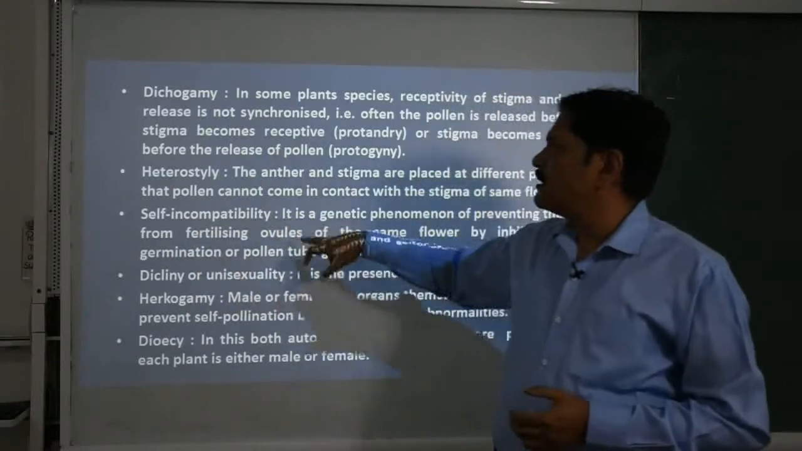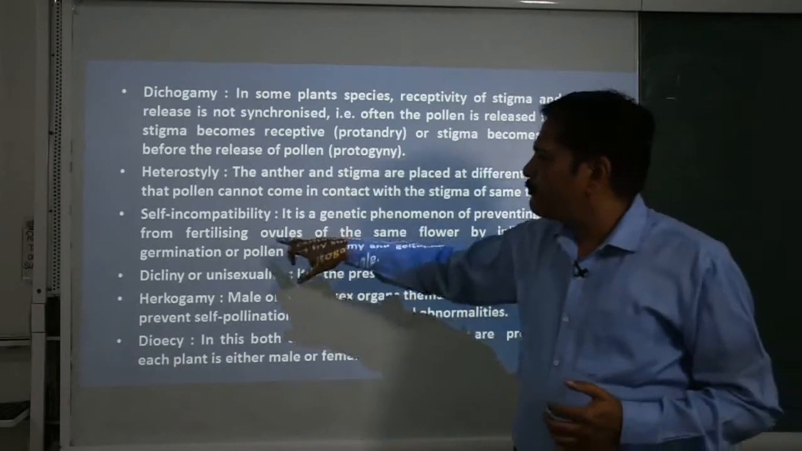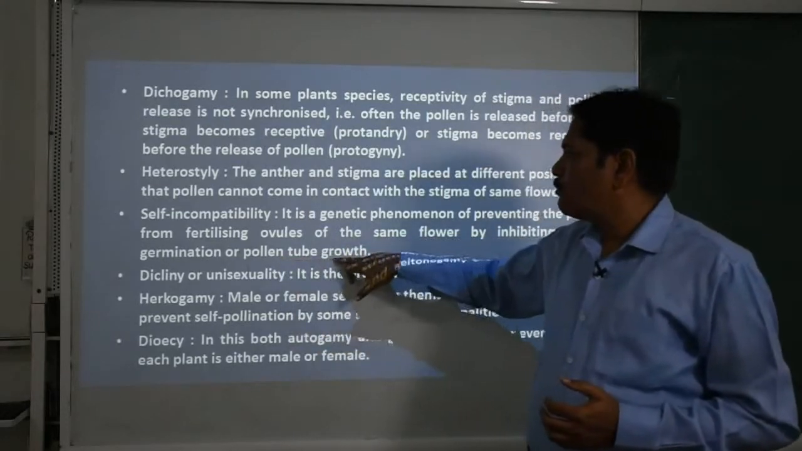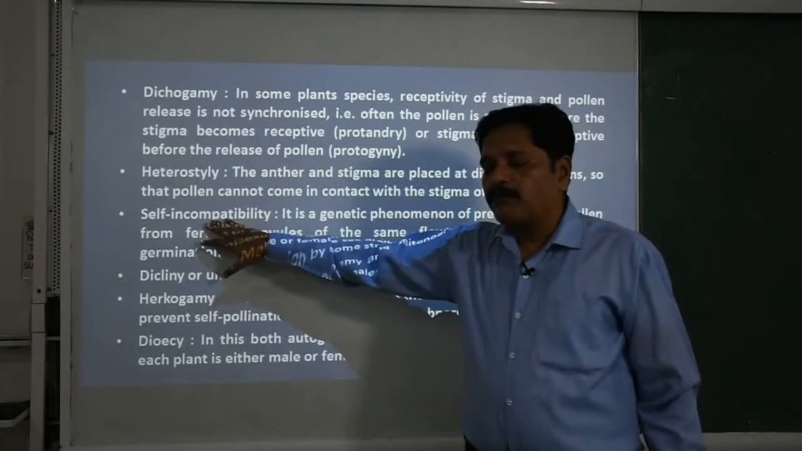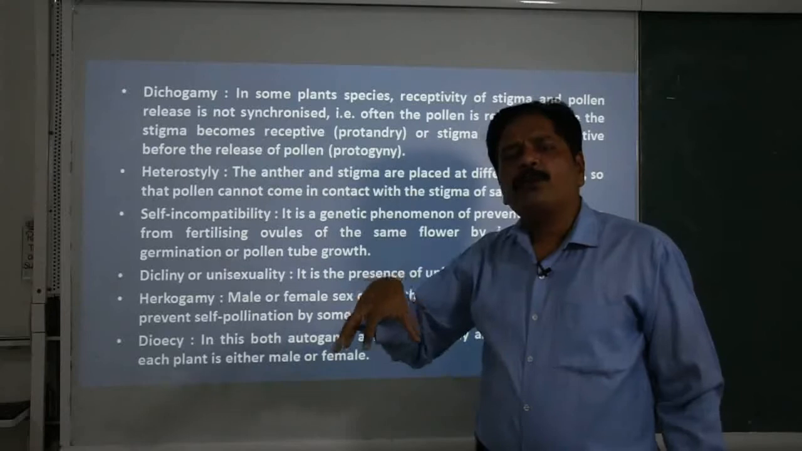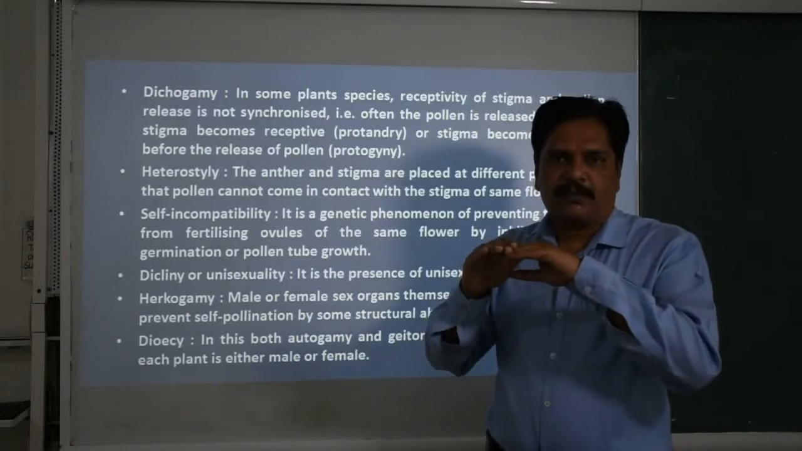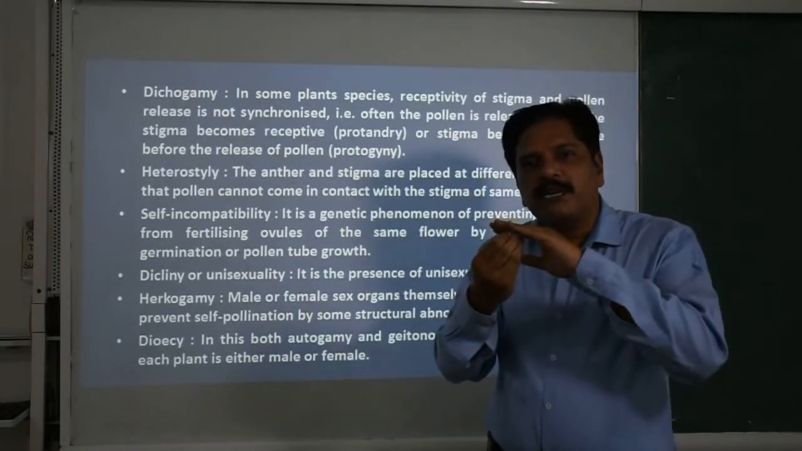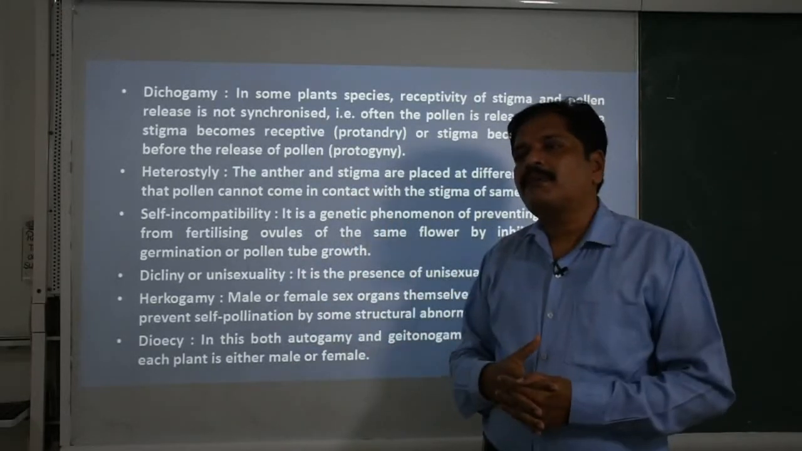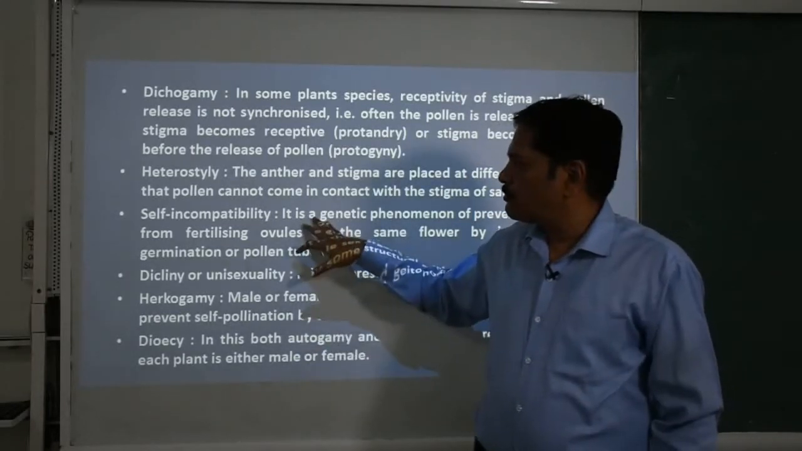Then self-incompatibility, this is the most important feature. It is a genetic phenomenon of preventing the pollen from fertilizing the ovule of the same flower by inhibiting pollen germination or pollen tube growth. That means the pollen grain of the same flower is unable to grow on the surface of the stigma, or is unable to bring its pollen tube up to the ovule, by producing some chemicals or by avoiding the process of germination. So this is the most important one.